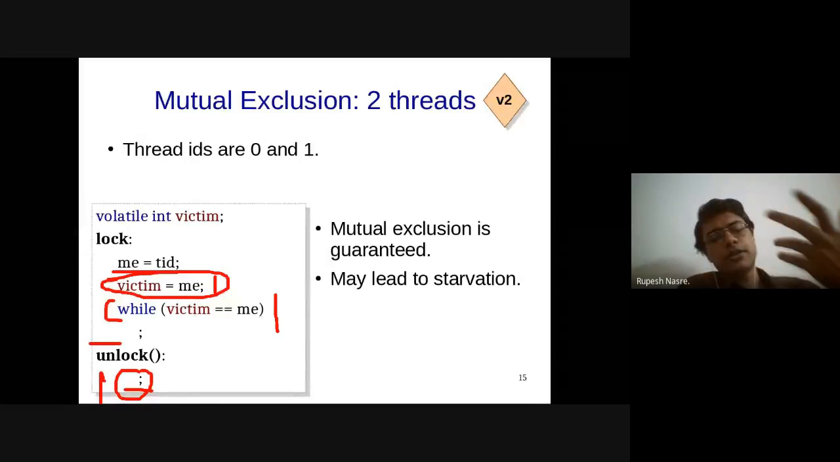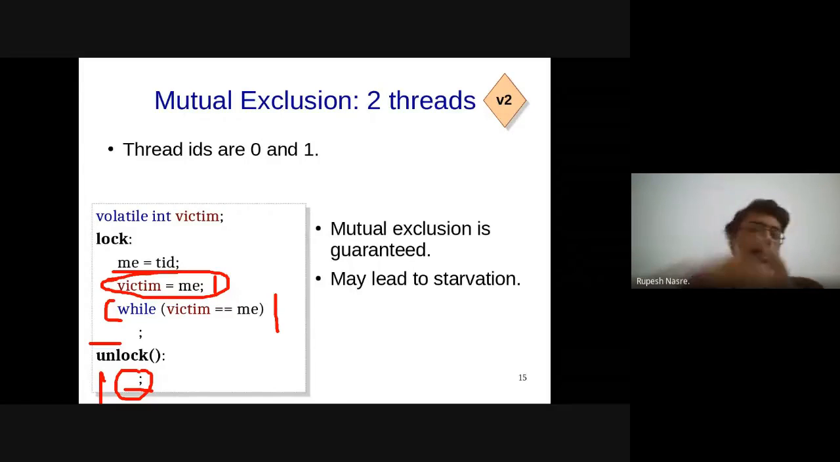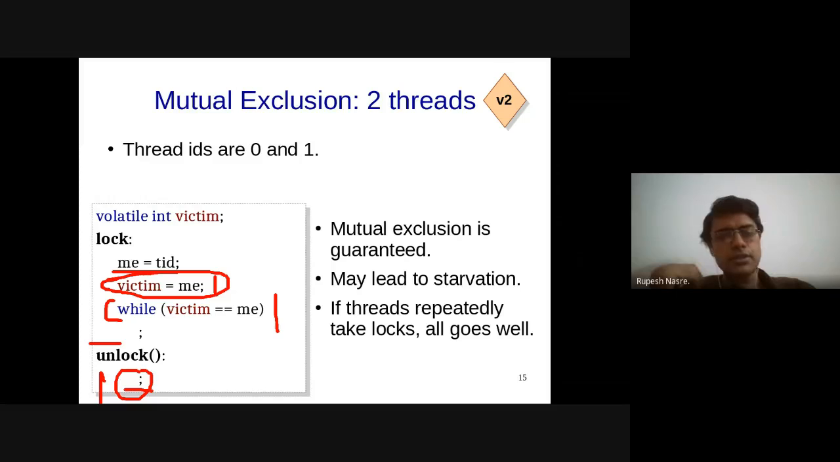So when you are waiting, you have work to do, right? You want to execute the critical section. There is nobody else who is executing it really. And you are starving for that thread to come in and execute. So it can lead to your starvation. However, if threads are repeatedly taking locks and executing their critical section, then all goes well. So sometimes you might not even realize that there is a possibility of starvation. So that part is also fine.